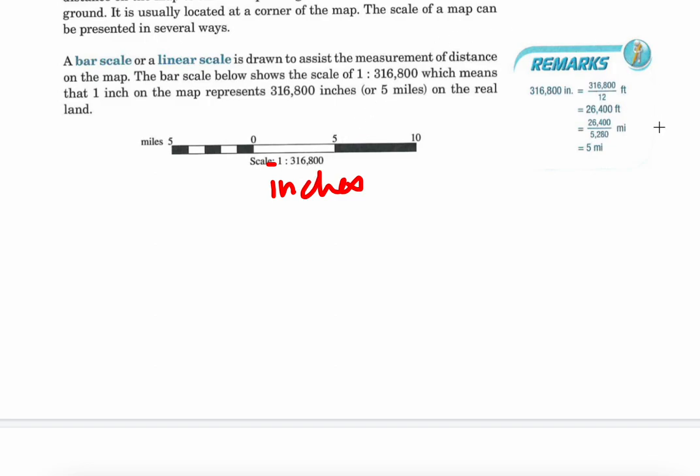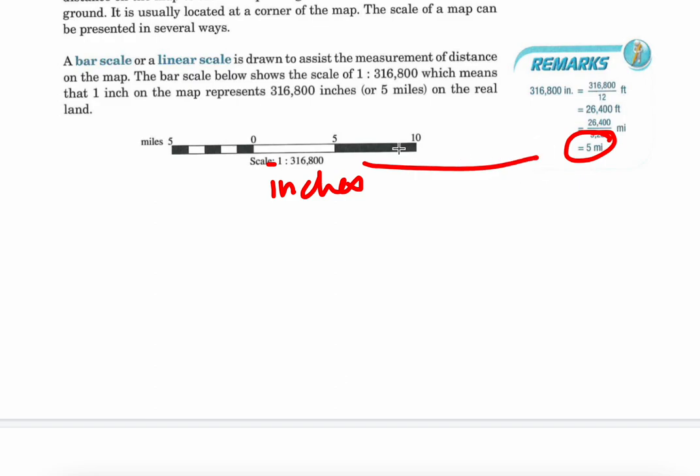Okay, so if we wanted to prove that that's actually 5 miles, we would take the 316,800 and think to ourselves, all right, it's in inches right now. I know there's 12 inches in a foot. So if I want to change it to feet, I would take that big amount and divide by 12 to get 26,400 feet. And now there's 5,280 feet in a mile. So then I would take that number, divide by 5,280, and that's how I can get it back to 5 miles.